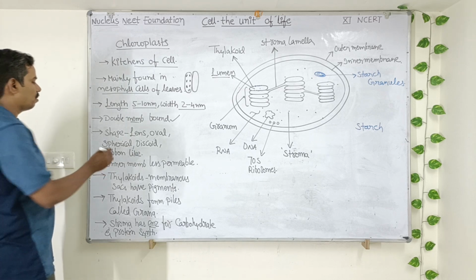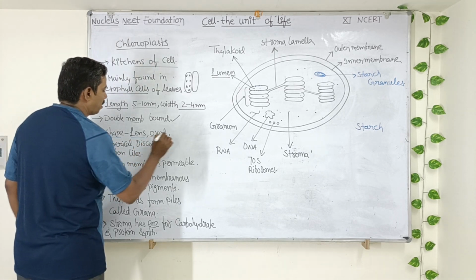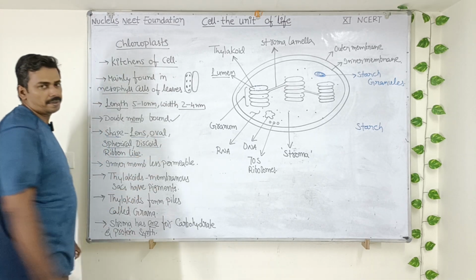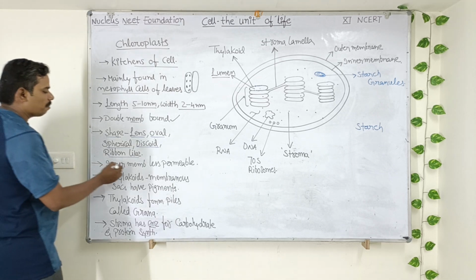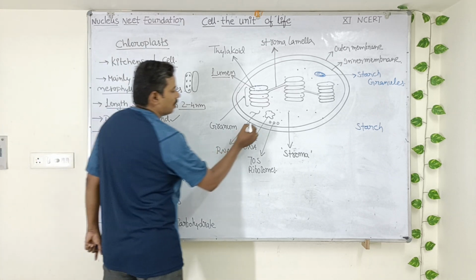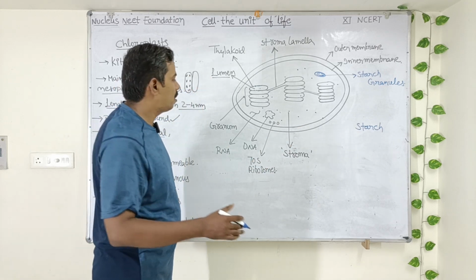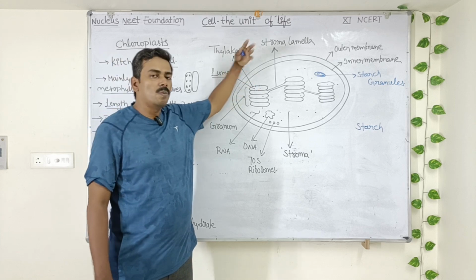So look here, some more points we'll discuss. The shape of the chloroplast. Some chloroplasts occur in lens shape, some occur in oval shape, some are spherical, some are discoid, some are ribbon-like. These are different possible shapes of chloroplasts. The inner membrane is less permeable. It will allow less number of molecules to enter into the chloroplast, whereas the outer membrane is more permeable to molecules.